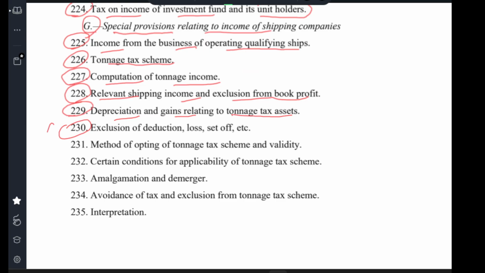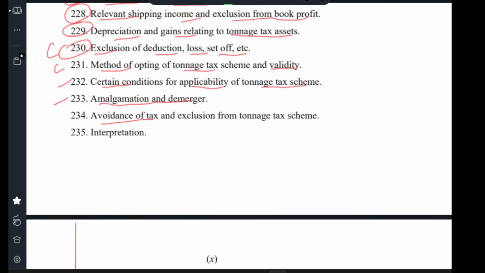Clause 230 exclusion of deduction, loss and set off of asset. Clause 231 method of opting for tonnage tax scheme and validity. Clause 232 change in condition of applicability of tonnage tax scheme. Clause 233 amalgamation and demerger. Clause 234 avoidance of tax and exclusion of tonnage tax scheme. Clause 235 interpretation.